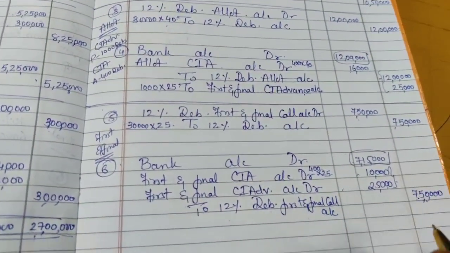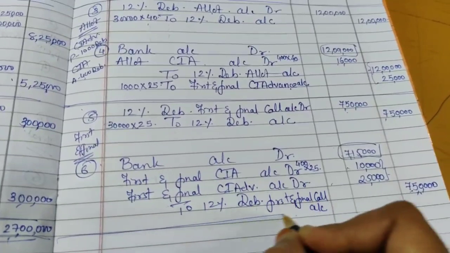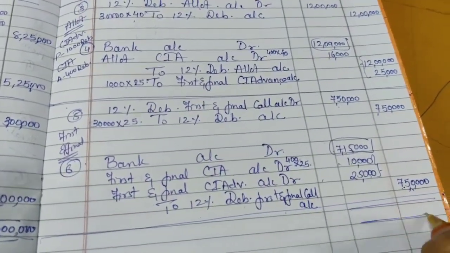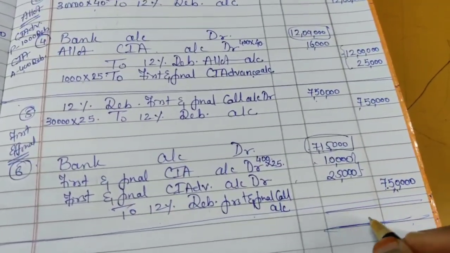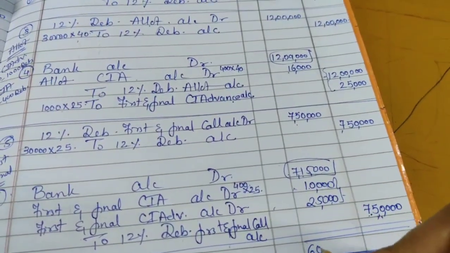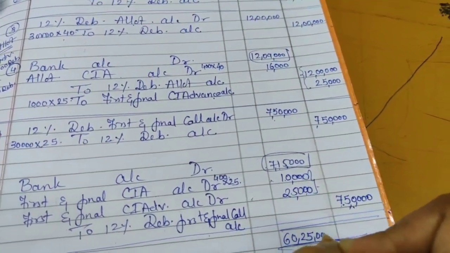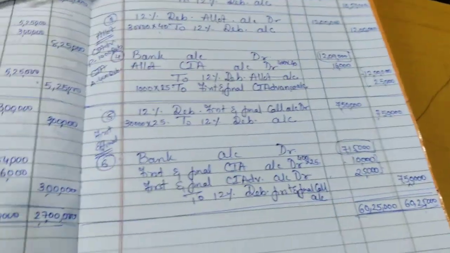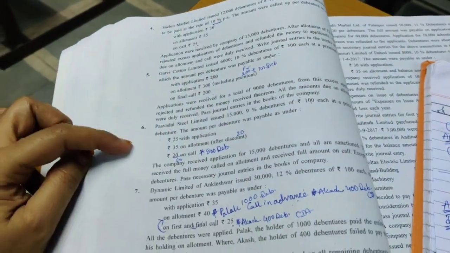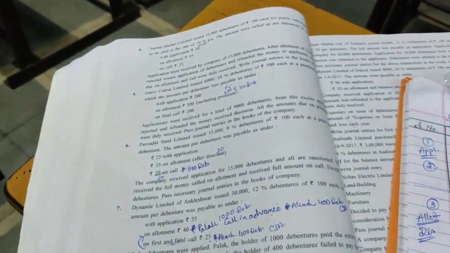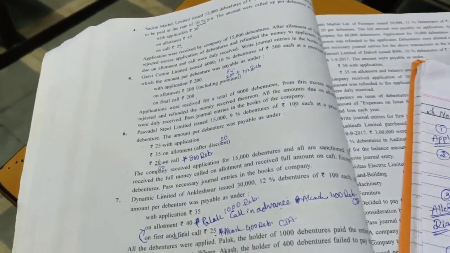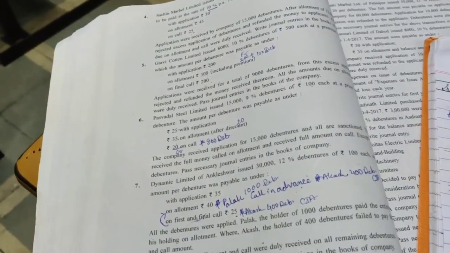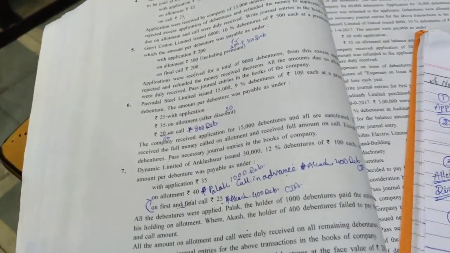Okay, so here all the entries are over. So now we will do the total. So what is the total for this? That is 60 lakh 25,000. Here also 60 lakh 25,000. Okay, so today we have done 4 sums: question number 4, 5, 6 and 7 in lesson number 2, debentures. Hope all these 4 sums are clear in your mind, and the theoretical portion is also clear. Still, if you have any doubt, then just ask.